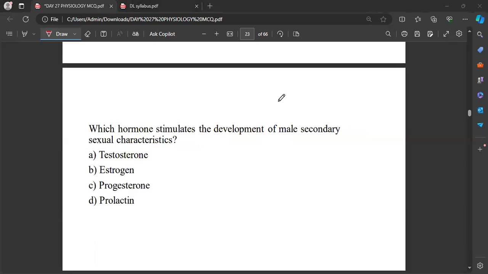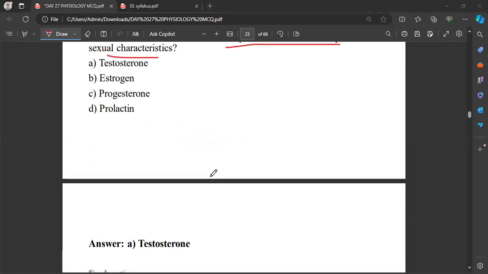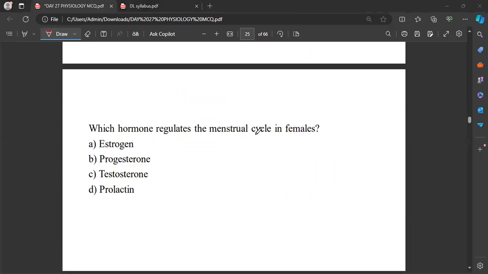Okay. Now, which hormone stimulates the development of male secondary sexual characteristics? That will be testosterone, no doubt in that. And which hormone regulates the menstrual cycle in females? Estrogen, progesterone, testosterone, prolactin. Don't confuse here with progesterone and estrogen. Okay.